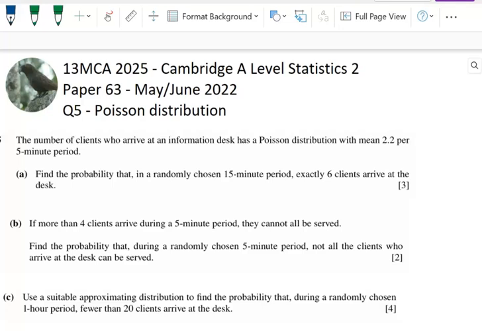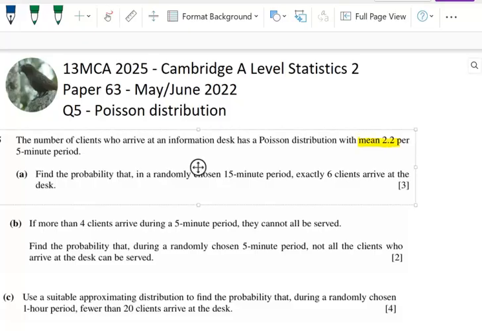Kia ora. Here's another question from the 2022 May-June paper for stats. This is paper 63, and it's question 5 on the Poisson distribution. It's a pretty basic question, but it summarises a lot of the key things that we learn in A-level about the Poisson.